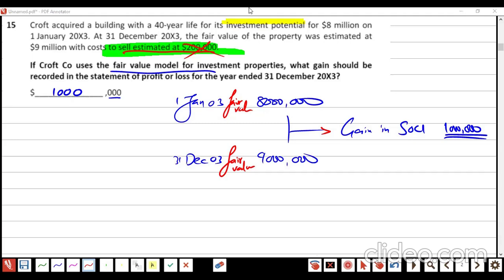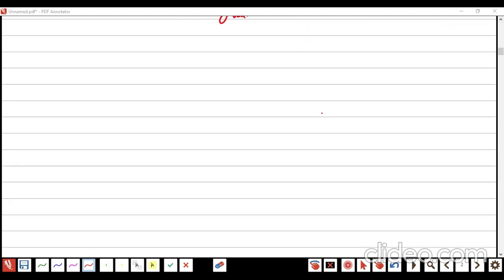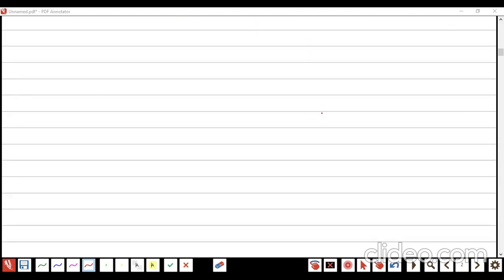Now, the complex situations, the second half of this IAS, I am going to start now. This is a property which we bought with the intention of investment, rental, or capital appreciation. Our intention at the time of purchase was that we are buying that property for capital appreciation. But the complex structure, the second half of this IAS, is a bit easy.